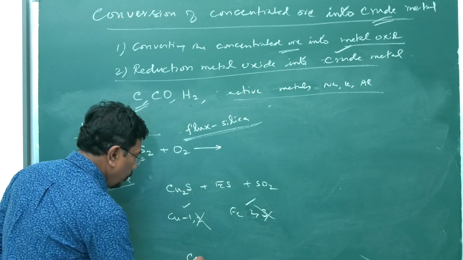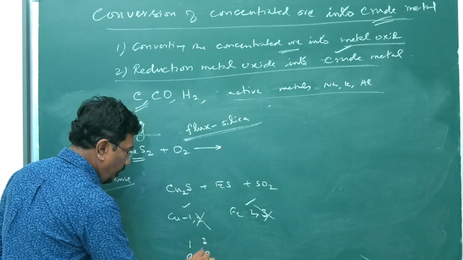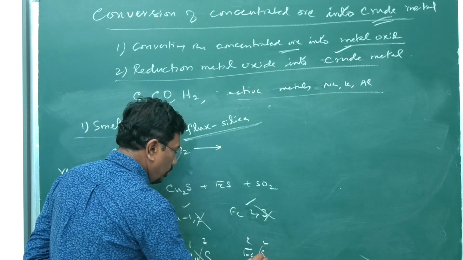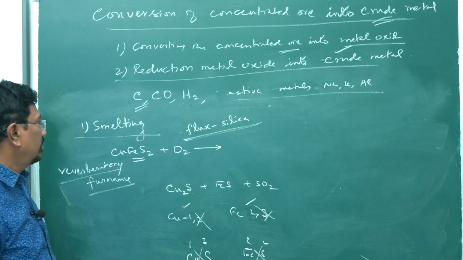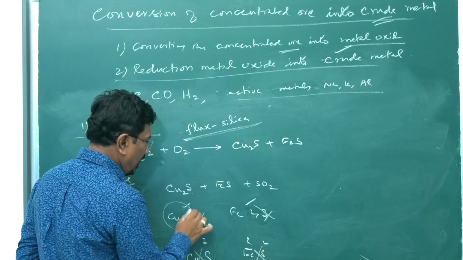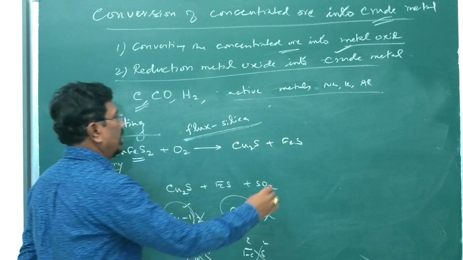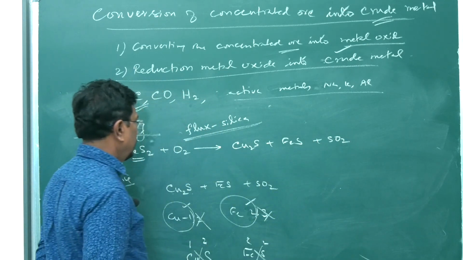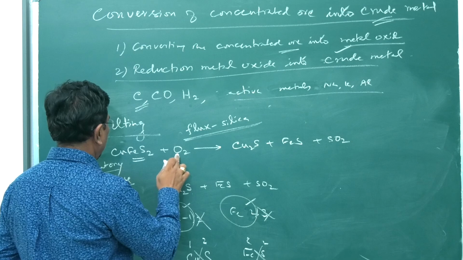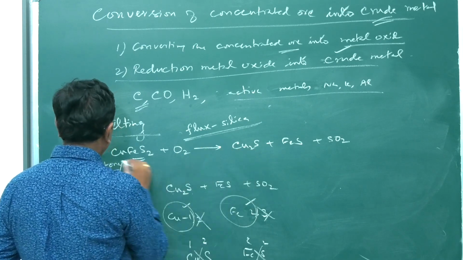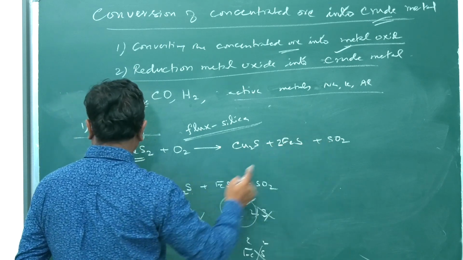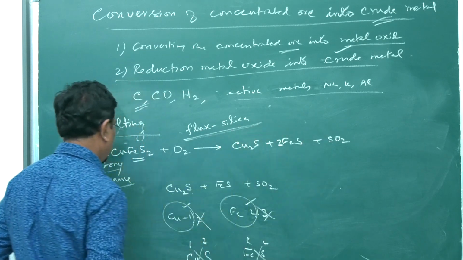Therefore, copper 1, sulfur 2, molecular formula Cu2S. Iron 2, sulfur 2, therefore molecular formula FeS; 2 and 2 get cancelled. You will be getting Cu2S and FeS only with lower oxidation state. Don't forget, and then sulfur dioxide. How to balance the equation? Sulfur, 3. Here we have 2 copper, therefore 2, 2 iron, therefore 2. Totally 2 plus 3 plus 4, sulfur balanced, oxygen balanced, that's all.